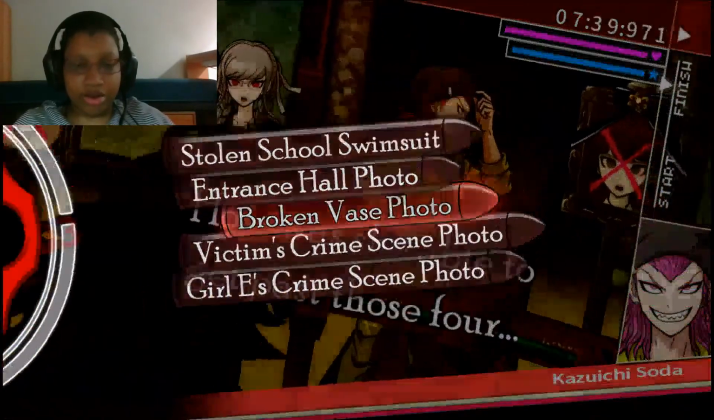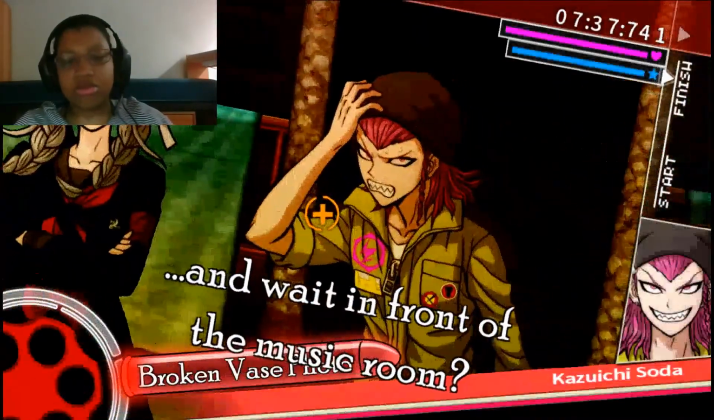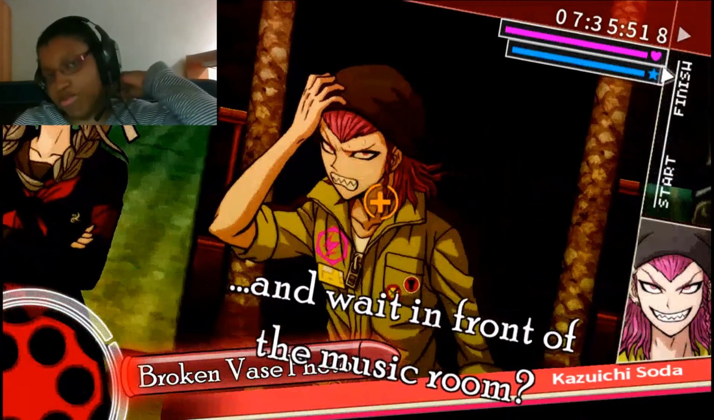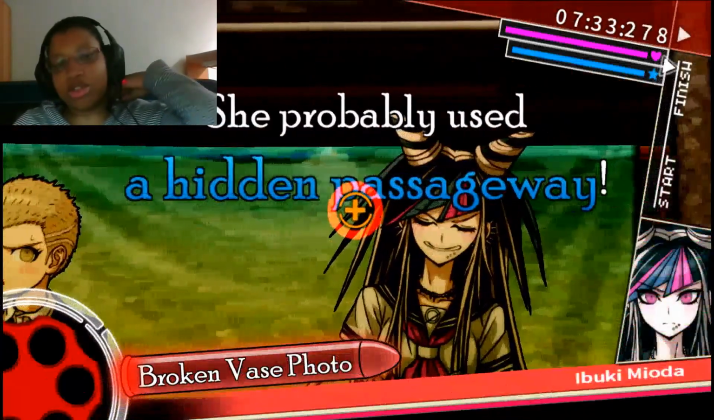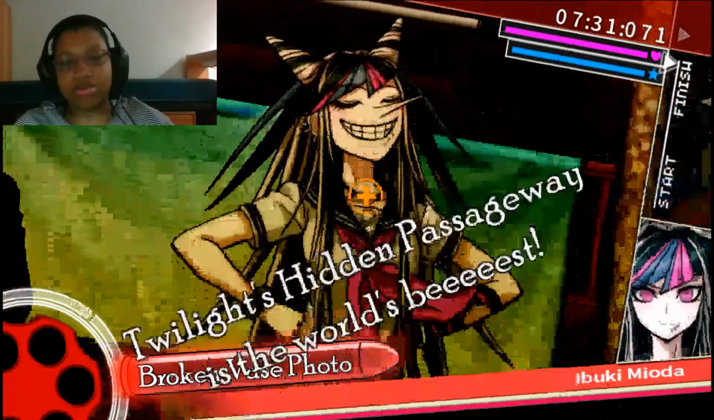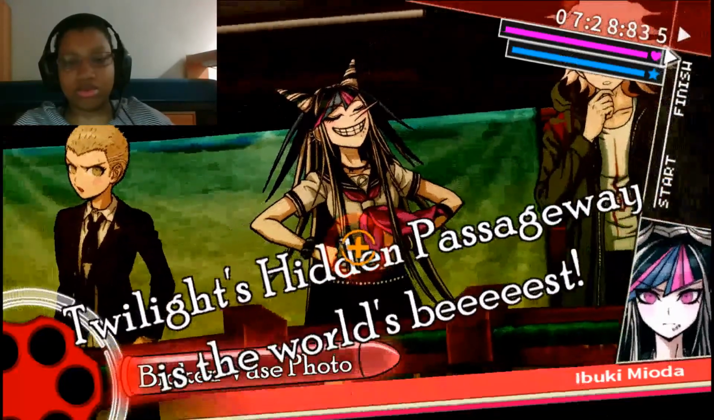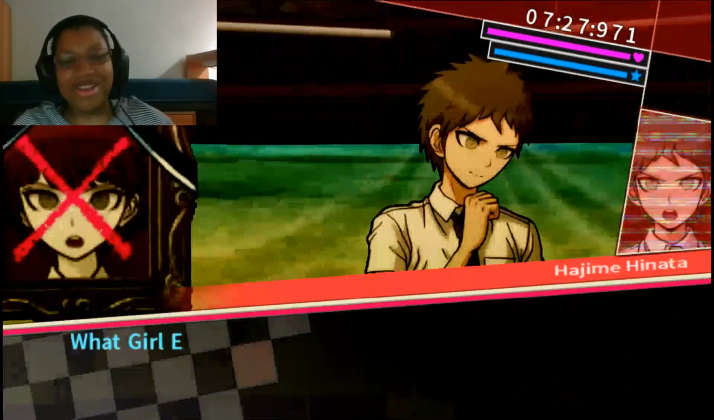Oh, I know what it is. You wait in front of the music room. Because remember, we deduced that it wasn't the window shattering. Twilight's hidden passageway is the world's best! Nice try, but no.